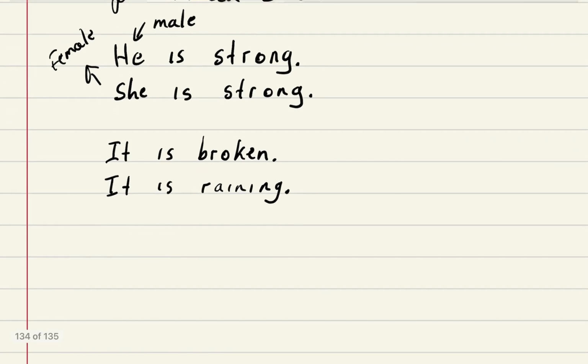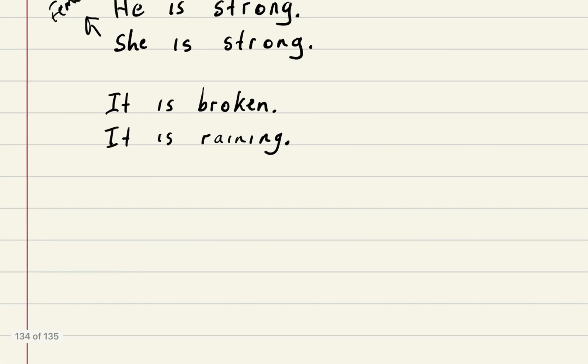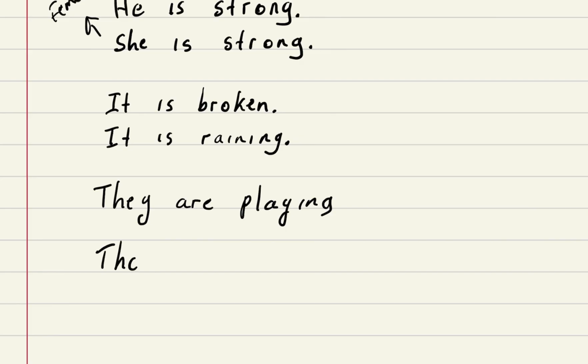When we're talking about plural, third person is they. We're talking about a group of people, more than one person, animal, object, or thing. We can say they are playing, or if we're talking about something that we're going to buy, they are expensive.